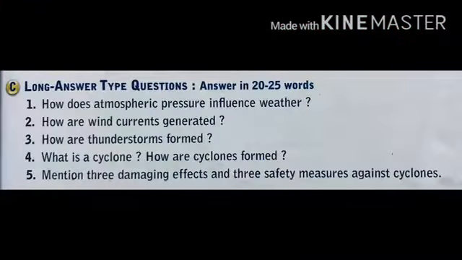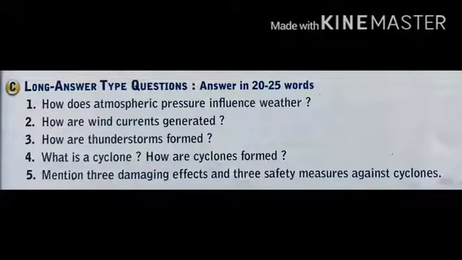Now let us start question number C, long answer type questions, answer in 20 to 25 words, but in this the answer may be more than 25 words, maybe around 60 or 70 words, because the answers are a little long. Now the first question is, how does atmospheric pressure influence weather? The answer is on page number 116, you can check, or you can write from there also.